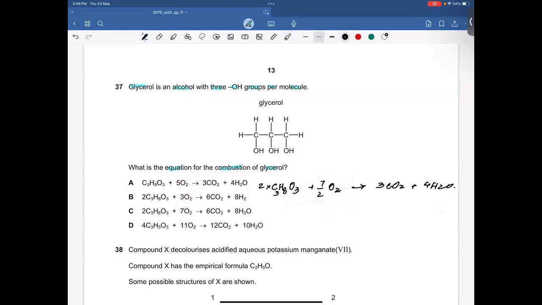Multiply by 2, you will get, hold on, 7 divided by 2, 3.5. So basically this is 3.5, right? So when we multiply by 2, it's basically 2C3H8O3 plus 7O2 arrow 6CO2 plus 8H2O. Check this equation. This is incorrect because hydrogen cannot produce or cannot form.